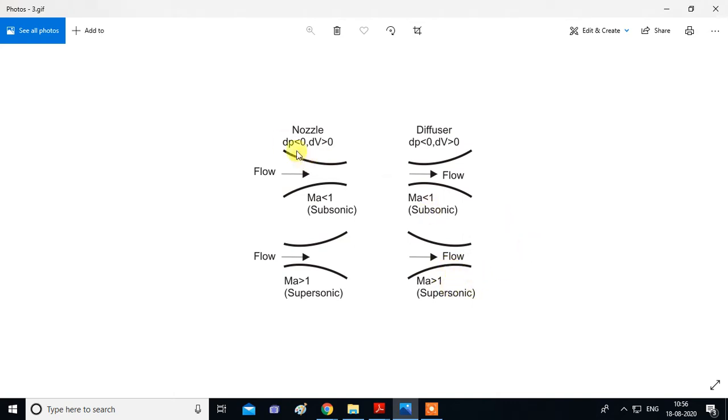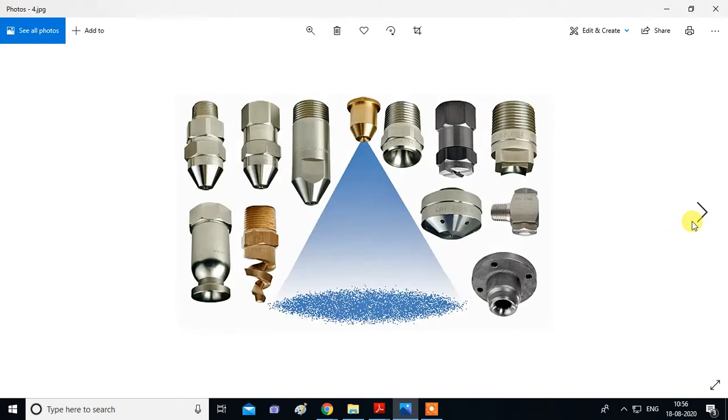Now we'll see the actual devices of nozzle and diffuser, how they look. So this is a nozzle. Here you can see the area is being reduced. So a nozzle increases the velocity. This is the example of a nozzle.